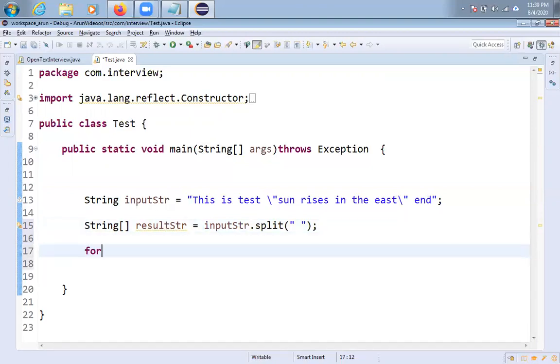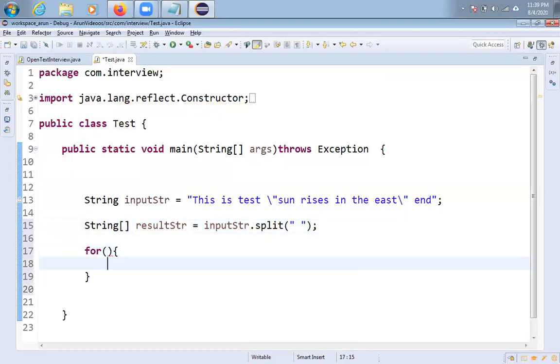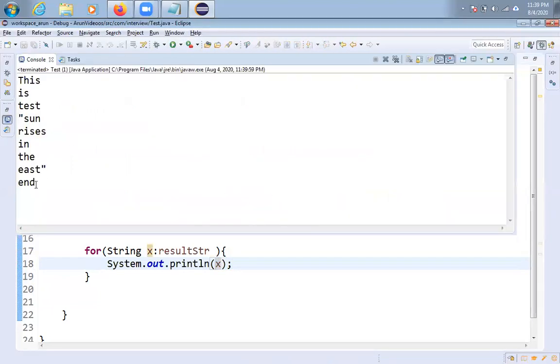Now I am taking one for each loop with string x over the result string, friends. So each and every time, each word will be copied into x. Then I am doing System.out.println of x. See here, friends, so it got split.